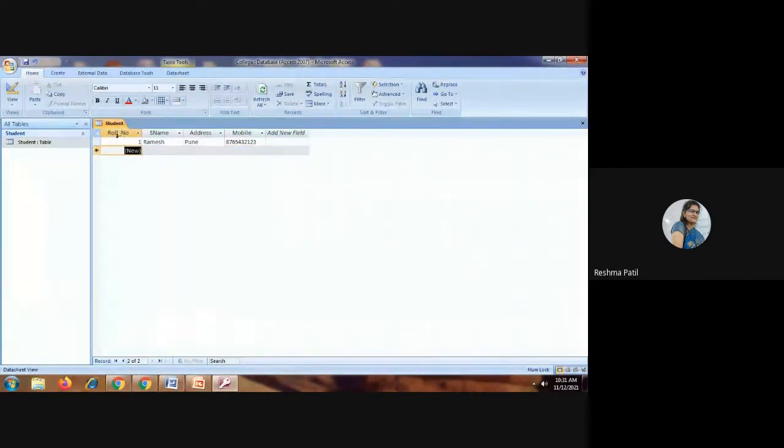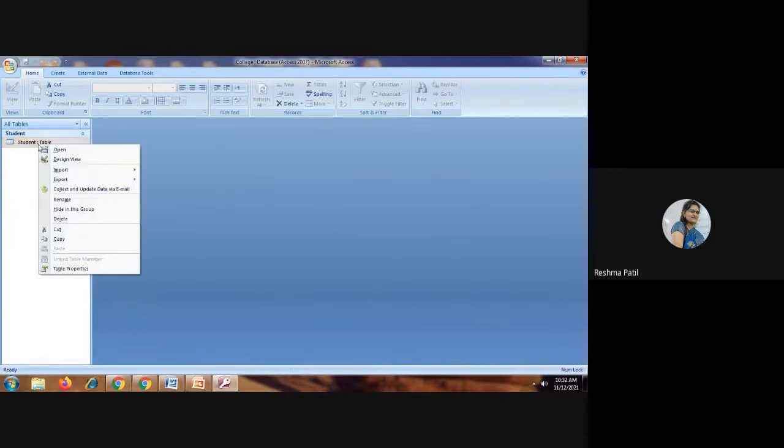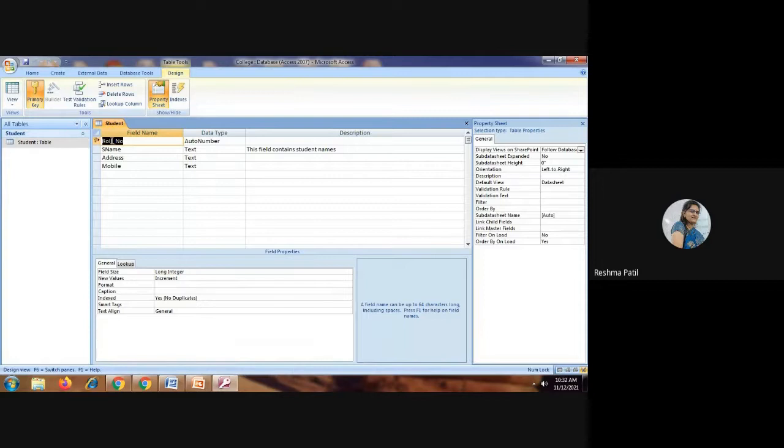You should know all these steps: how we can create the database, then how we can create the table, what is a primary key, at least you should know the concepts. Before we go to the next chapter, you should be aware of this software, what is Access, how we can create a basic database and table, how we can create the fields of that table, how we can write the field name, what the data type is.